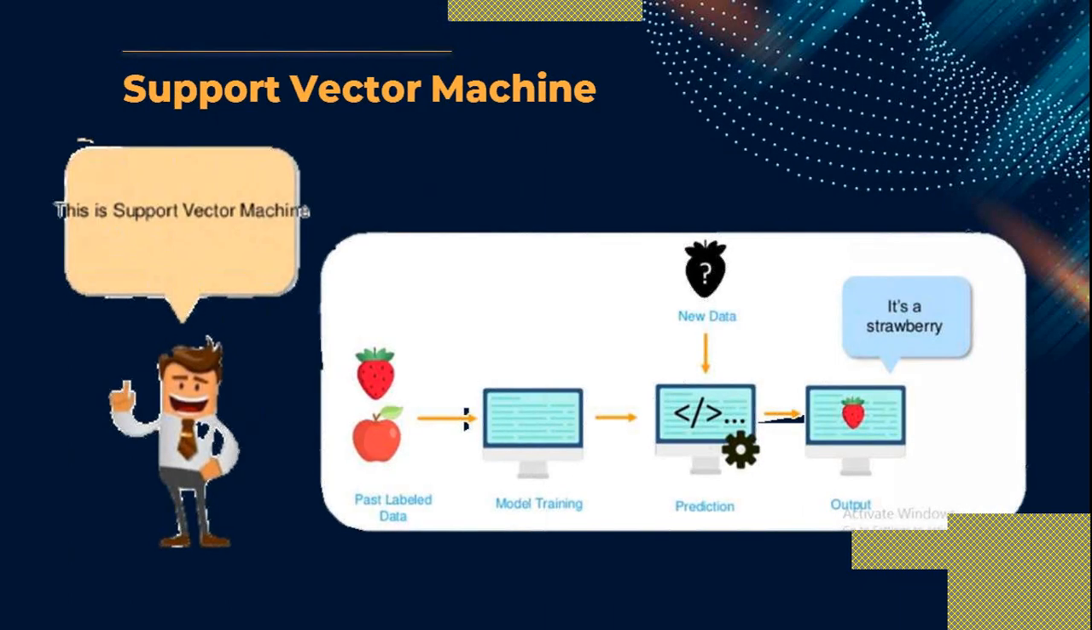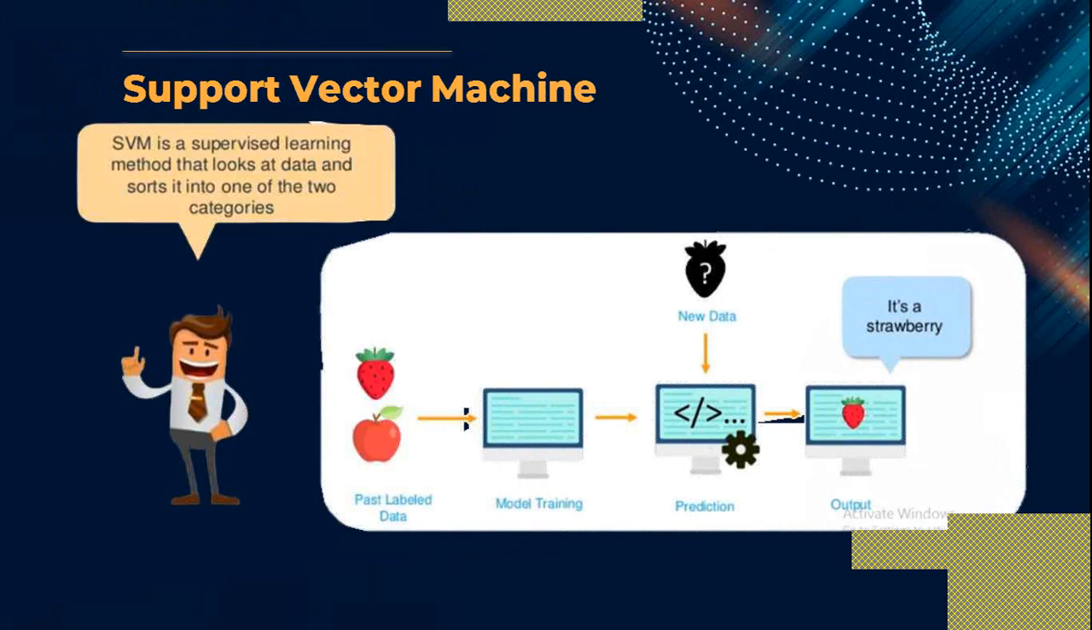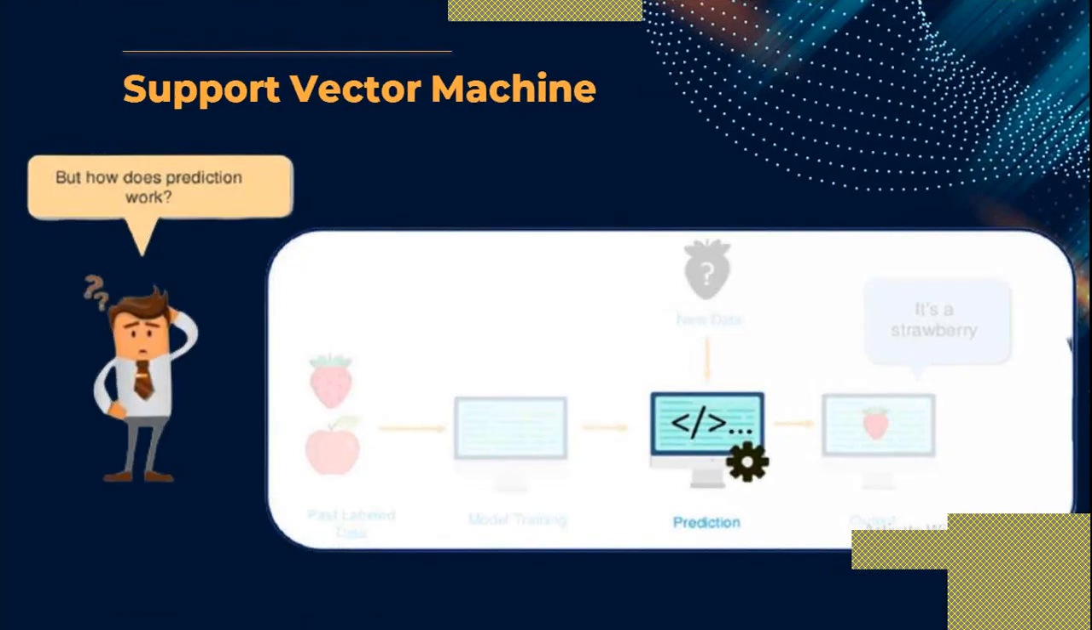So this is a support vector machine. Is it an SVM? Yes. The SVM is a supervised learning method that looks at data and sorts it into one or two categories. But how does prediction work in this example?